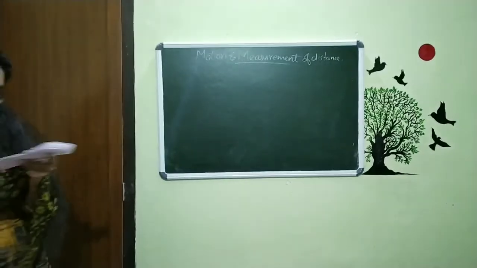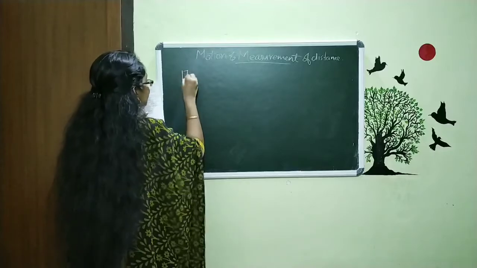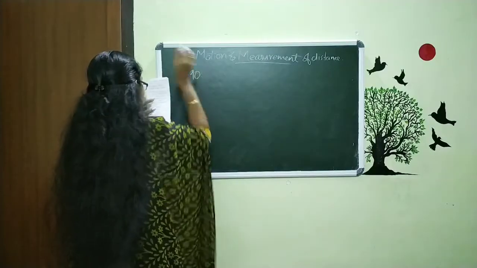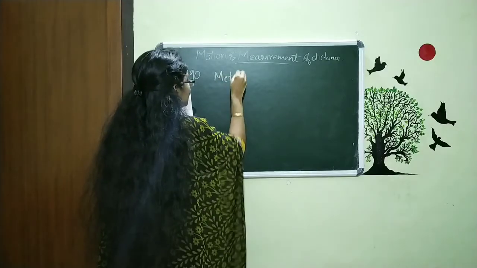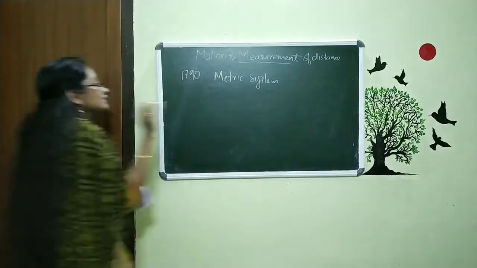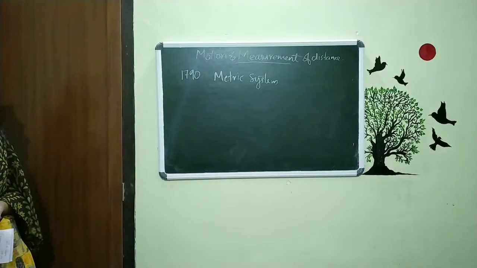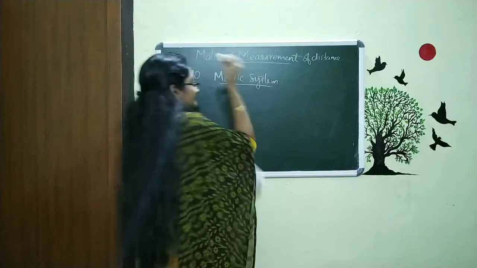That's how we derived a new method to measure the length, and that system is called the metric system. We derived this in 1790. So we derived one new standard method in 1790, and the system is called the metric system.